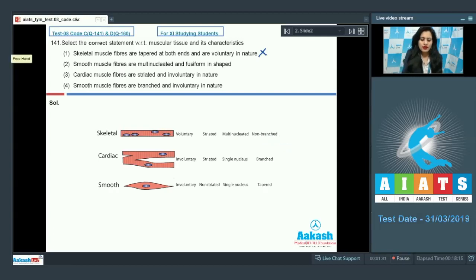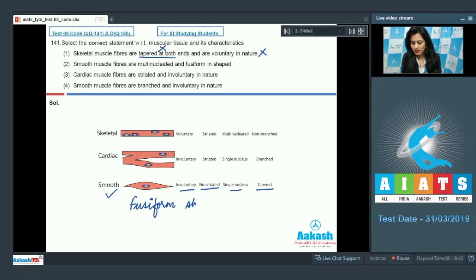So they are not tapered at both ends. On the other hand, it is the smooth muscle fibers which are involuntary, non-striated, uninucleated or have single nucleus and tapered at both the ends. They are fusiform shaped. That is tapered at both ends.